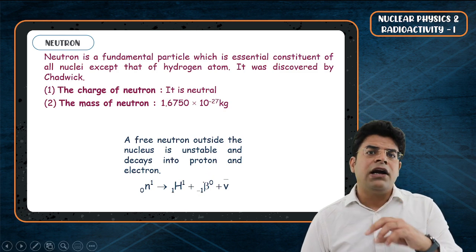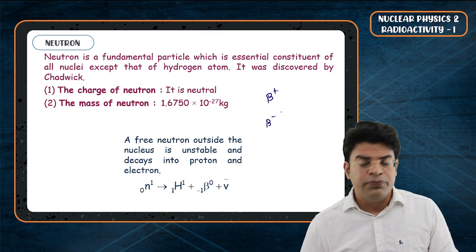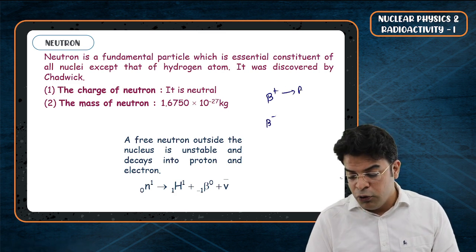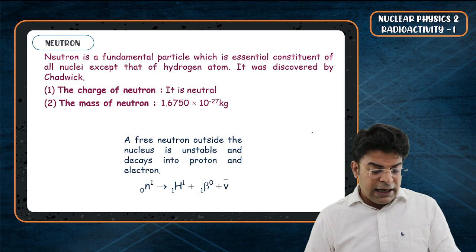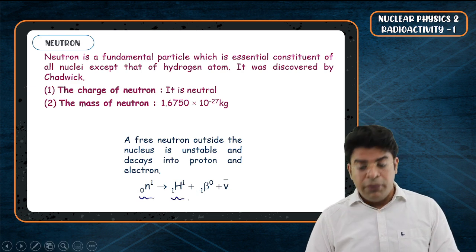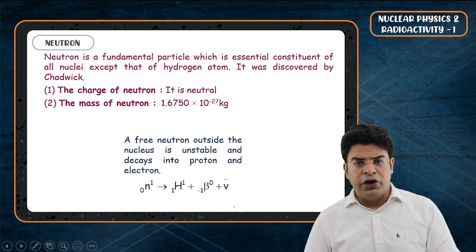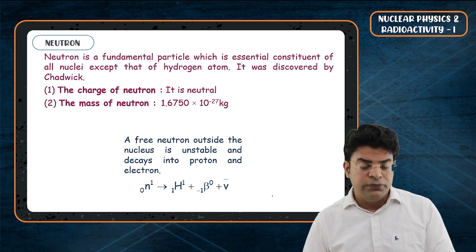We say that there are two types of beta particle. There is beta plus and there is beta minus. Beta plus means a positron and beta minus means an electron. So we say that a neutron breaks down into a proton plus an electron and plus something called an antineutrino, and definitely energy will be released in the form of photons.